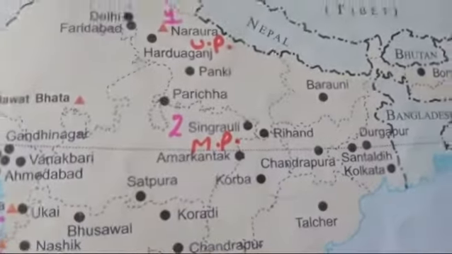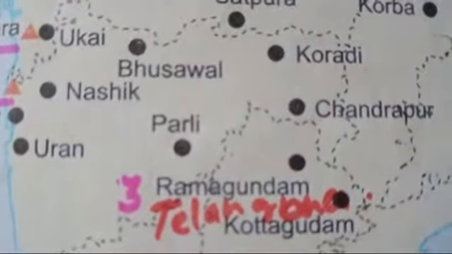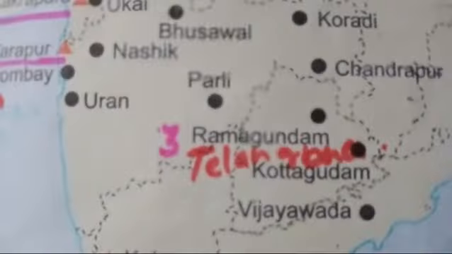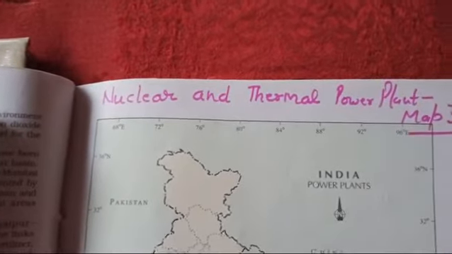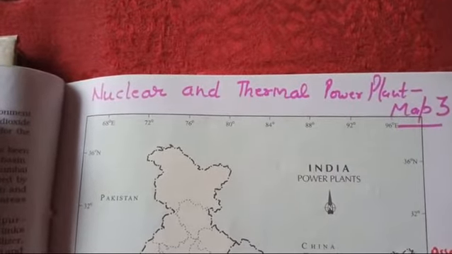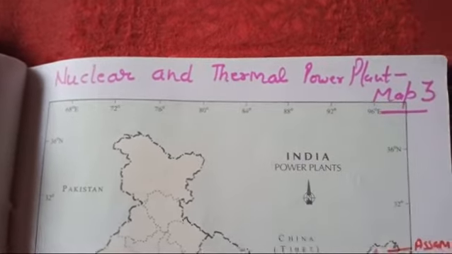And next is Ramagundam. It is in Telangana. So in this way you have to fill all the points in map number 3, Indian outline political map of India, and it will be having the location or identification of nuclear and thermal power plants of India, and it will be your map number 3rd.